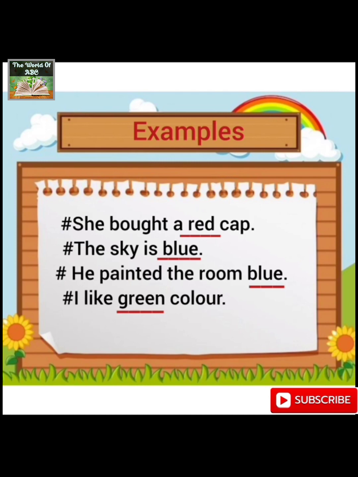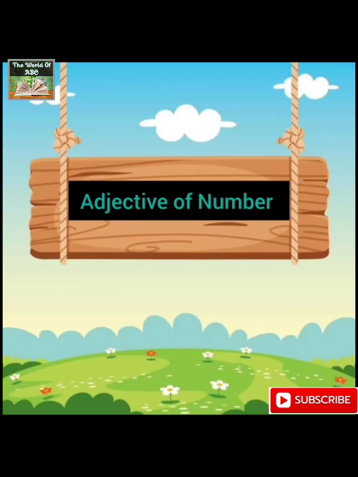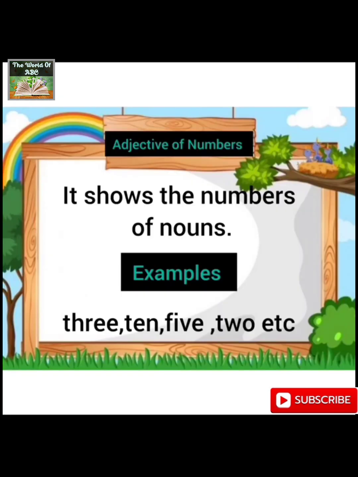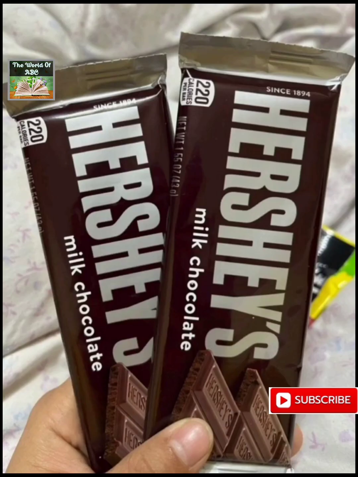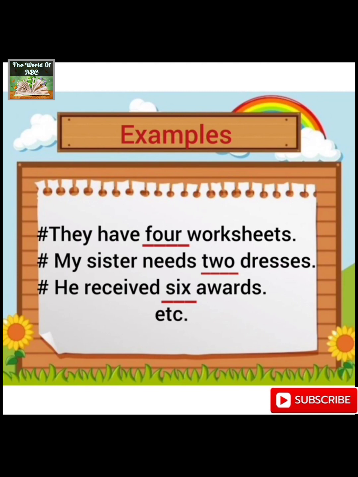Next is adjective of number. It shows the numbers of nouns. For example, 3, 10, 5, 2, etc. Now, examples in the form of sentences. They have 4 worksheets. Now, 4 is the number of the noun worksheets.